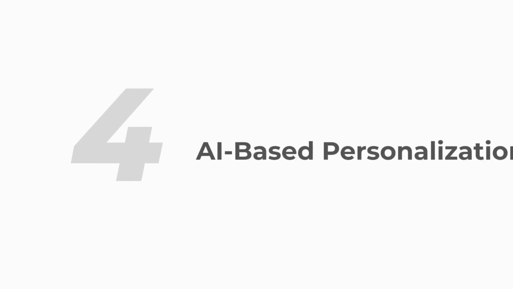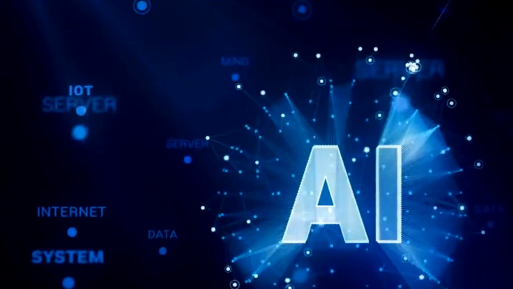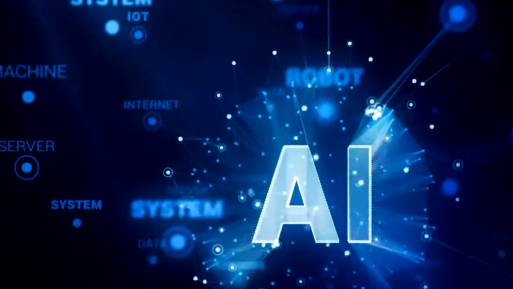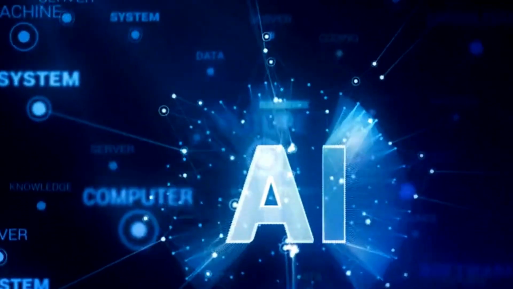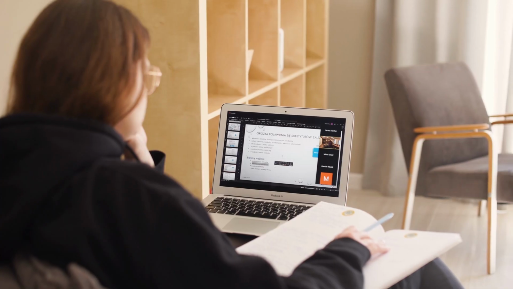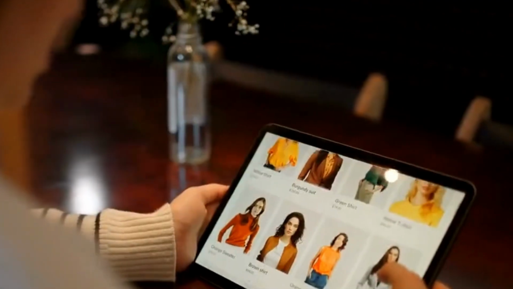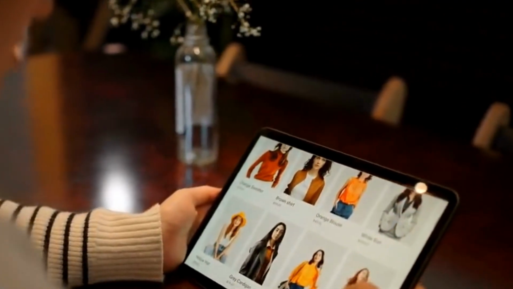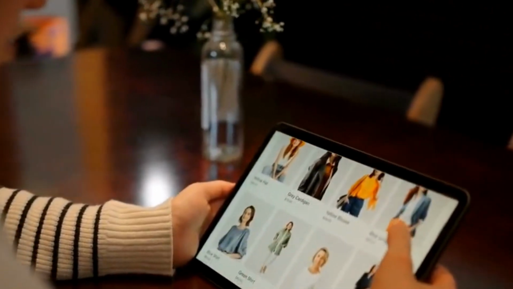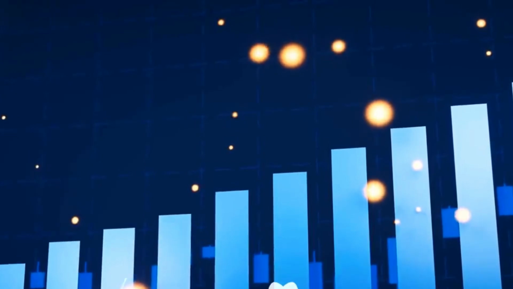Fourth, let's look at personalization. Users love apps that feel tailored to them. AI can track behavior, preferences, and actions to deliver a unique experience for every user. For instance, an e-learning app could suggest the next course based on progress and performance, while an e-commerce platform might show personalized product recommendations. Personalization drives engagement, retention, and even revenue.